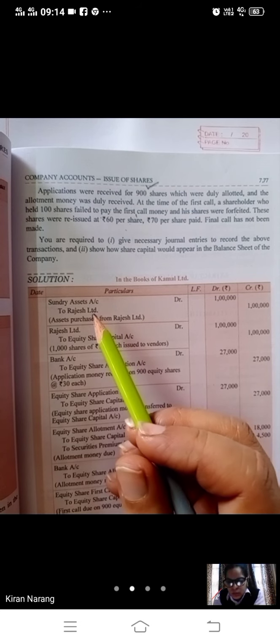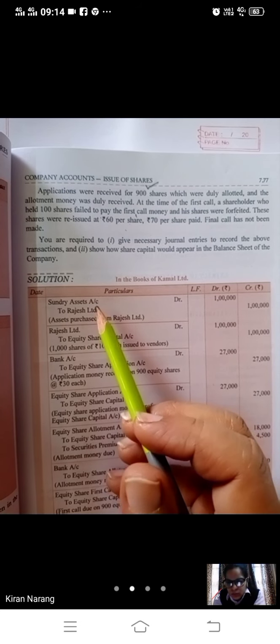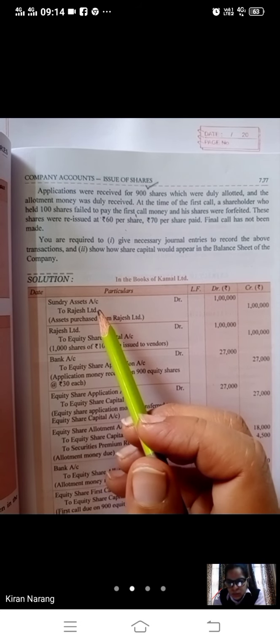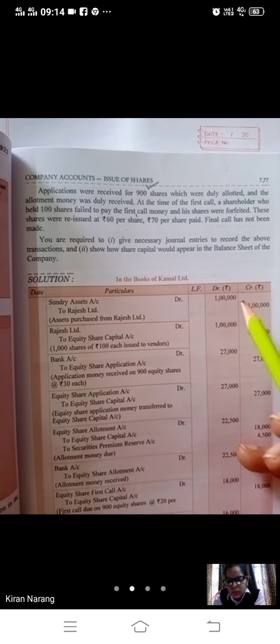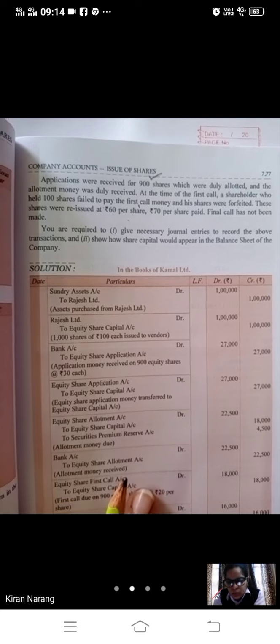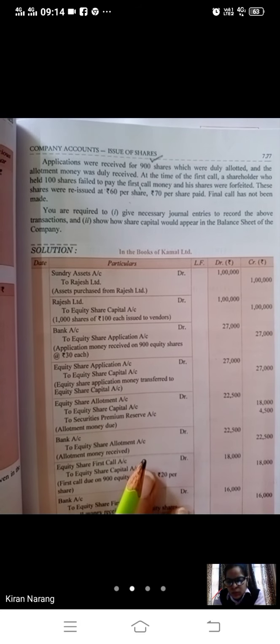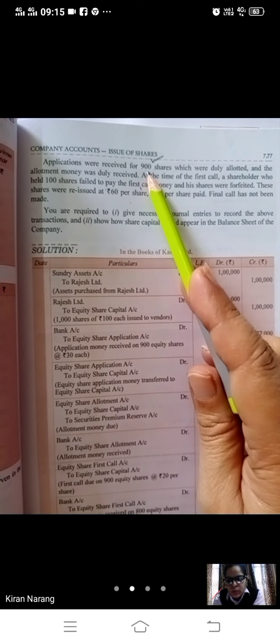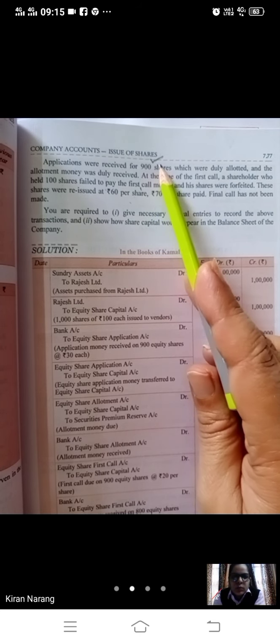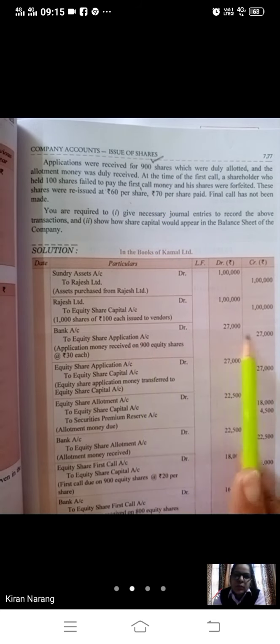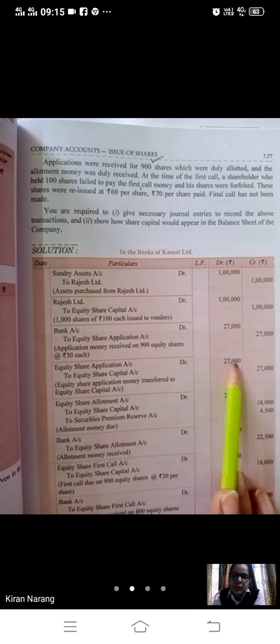First two journal entries will be of purchase consideration. You have purchased the running business of Rajesh Limited. So sundry assets to vendor, vendor to share capital 1 lakh. Then remaining 1000 shares were offered to the public, but only subscription is of 900 shares. So the whole question will be done according to 900. Bank to share application 900 into 30. Then share application to share capital.